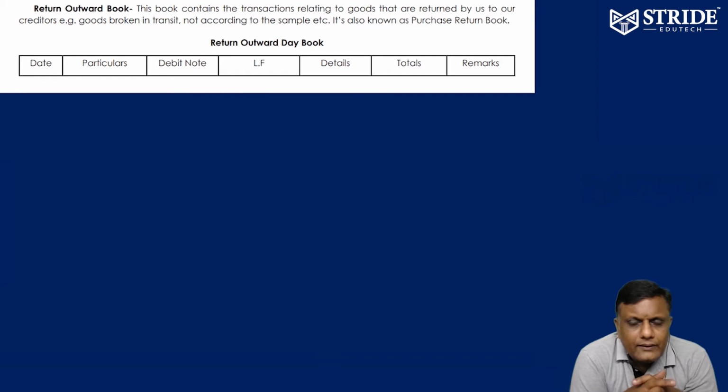That's it. Debit note and credit note. Debit note means we return the goods to the supplier. Therefore, the particular account of the supplier is to be debited. It is called debit note. What is credit note? We credit the customer. Whenever the customer returns the goods back to us, that particular customer is to be credited. It is called credit note. So debit note is related to purchase return. Credit note is related to sales return.